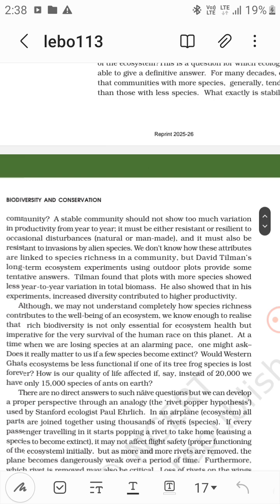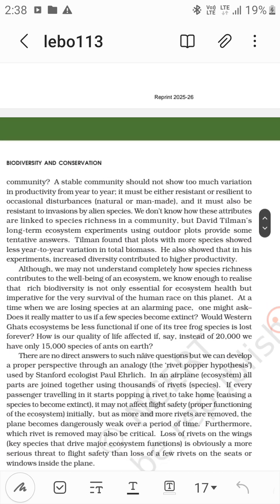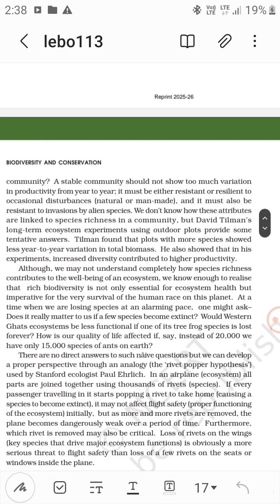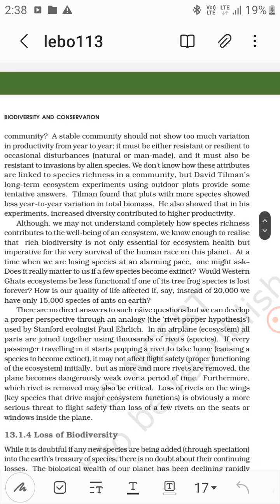A stable community should not show too much variation in productivity from year to year.